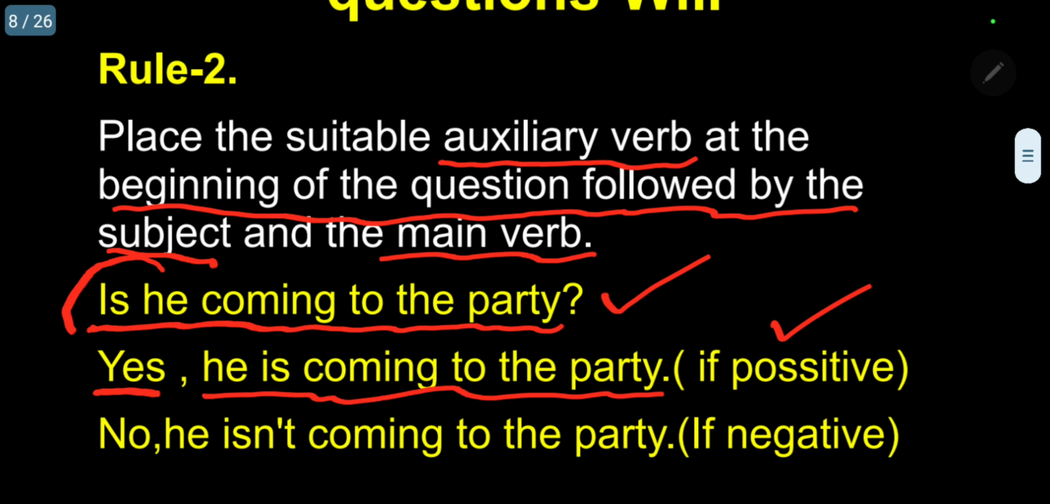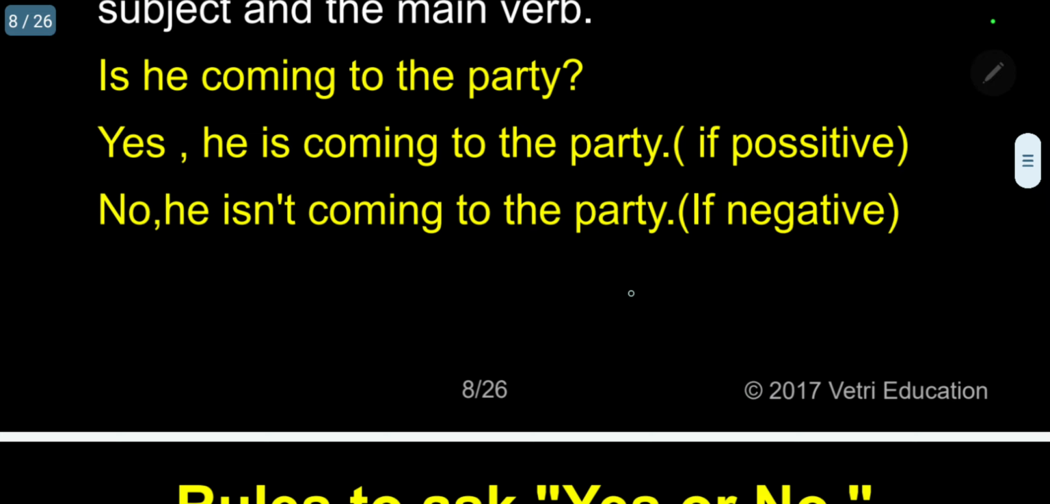If it is negative, simply put no. The only thing is, he isn't. Is not, normally we are using. So in English, instead of using is not, we have to use isn't. He isn't coming to the party. This is the purpose. The only exception is am. We should not use amn't. Am not we have to use. In all other verbs, we have to use this n apostrophe t for negative. Please follow. Rule 2. Rule 3.